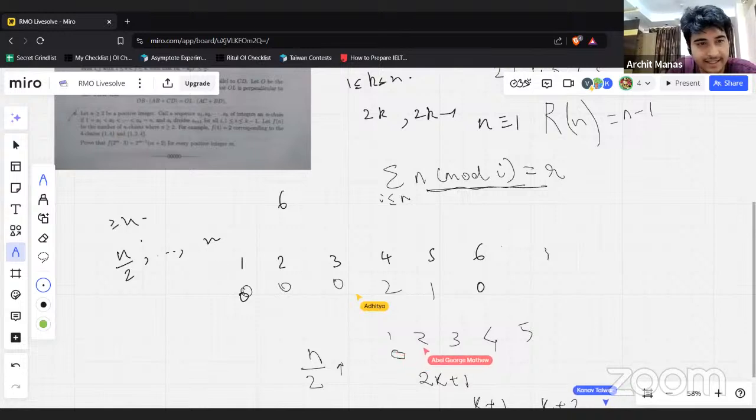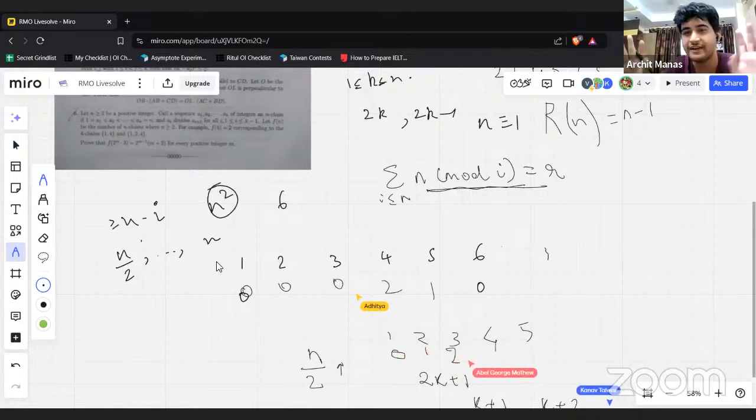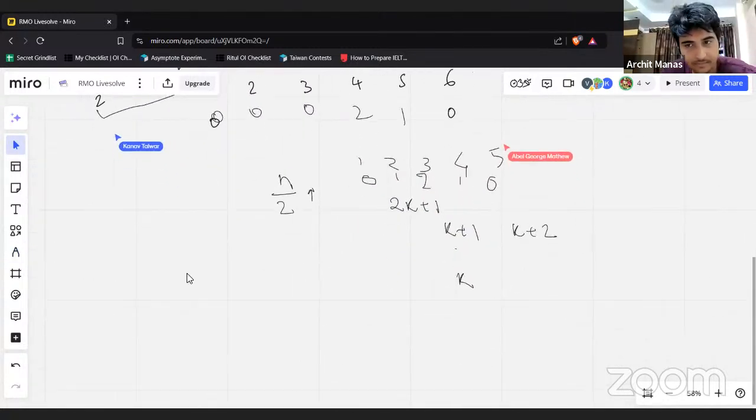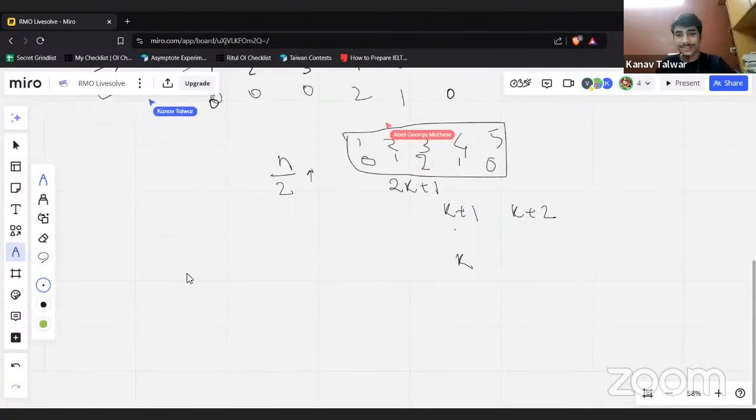Each of these will contribute at least n minus i, so you already have n squared. So we have a finite n, and then you can check. Just look at the upper half. That must have a pretty big remainder. All of these should be pretty big. Okay, let's make that formal.